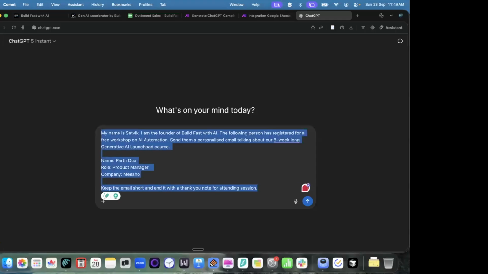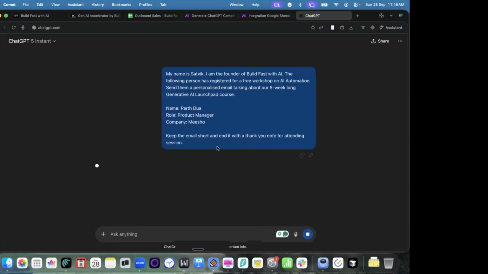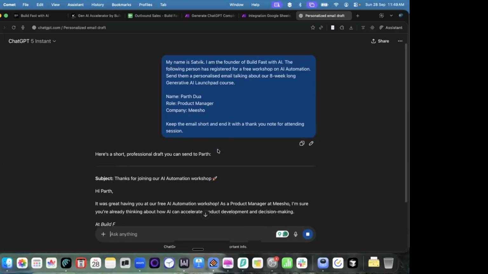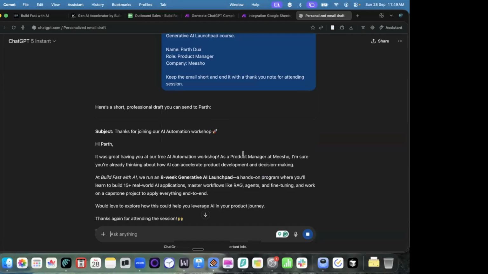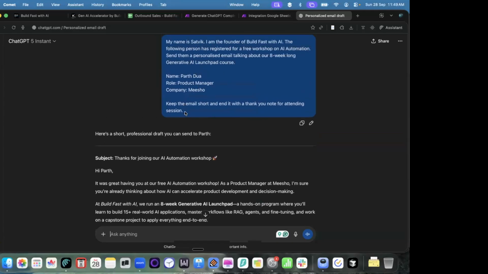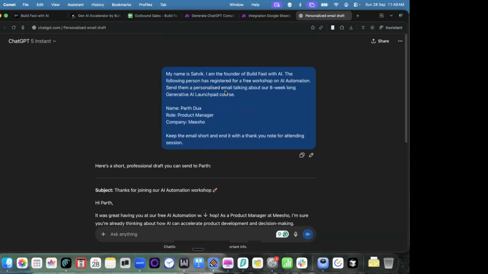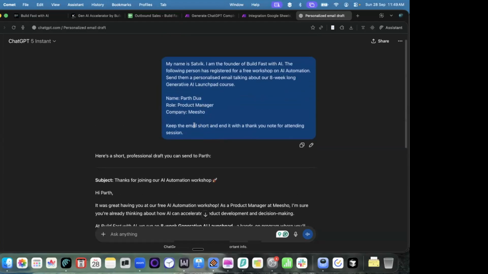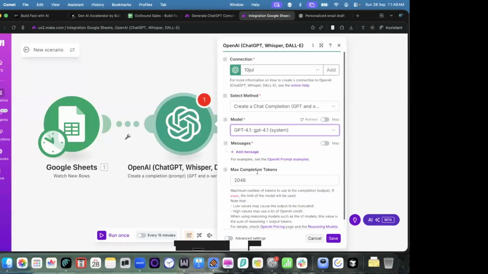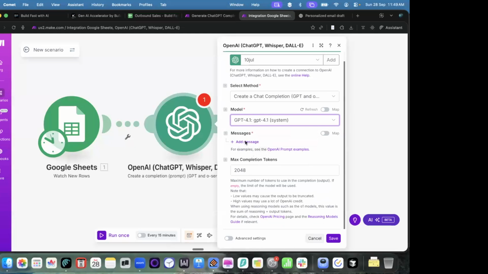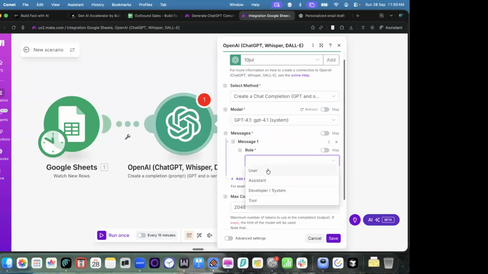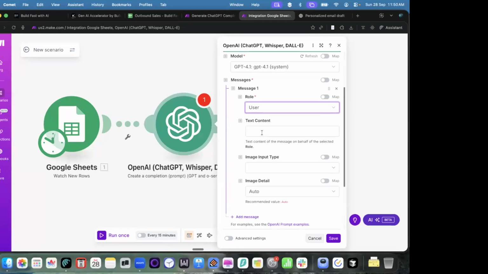So let's say this is the prompt I generally write to ChatGPT, and I can create this email. Now the point is, I don't want to write a lot of emails. Even copy pasting every detail like this within ChatGPT will take a lot of time. So what if I can automate this process? I will copy this prompt that I have written to create an email, go back to this one, and send a prompt. This will be the same prompt.